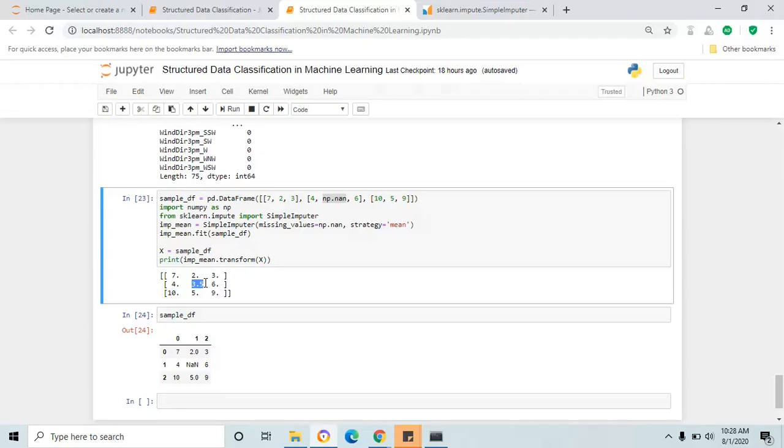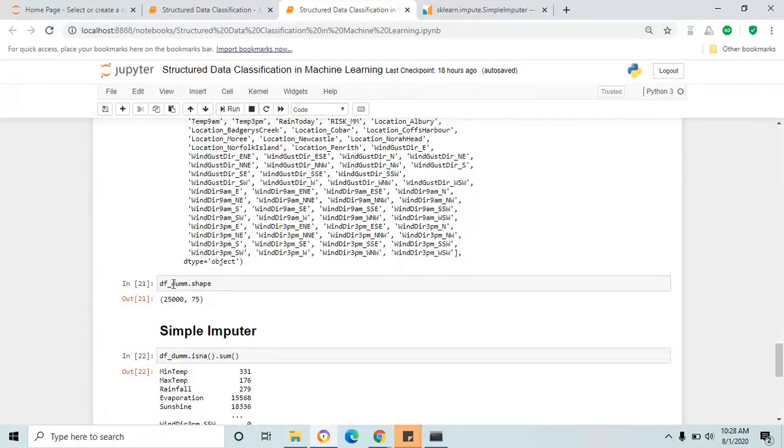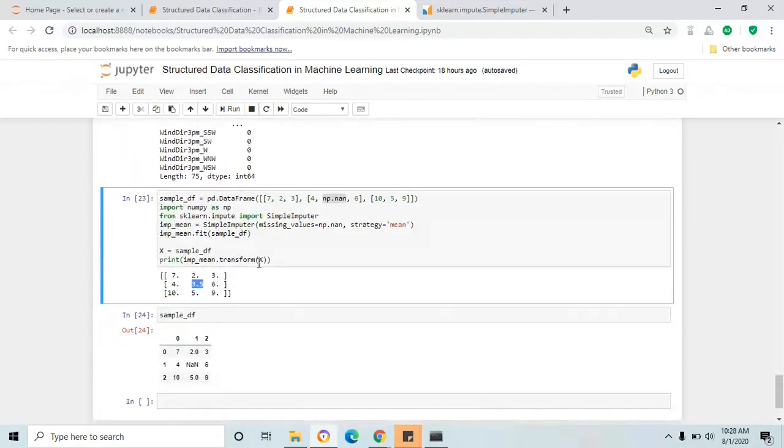Fine. Now I'm going to apply the same code to our data frame, df_dummy.